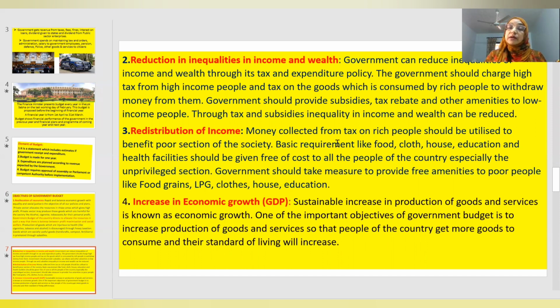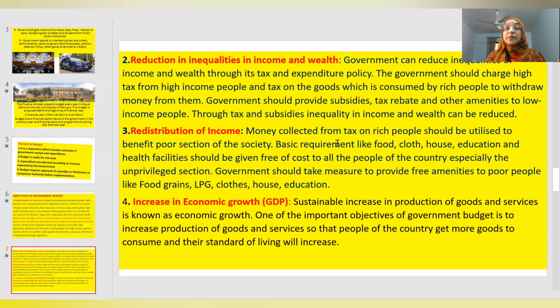Government should take special measures to provide all these things to the poorer section of the society, the LPG, gas, clothes. These people who are not getting the basic requirements should at least get the basic requirements. So the income which the government collects in the form of tax should be used for the benefit of the poor, not for unnecessary expenditure of the government or government officials.